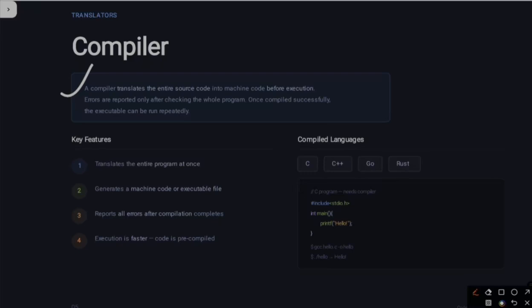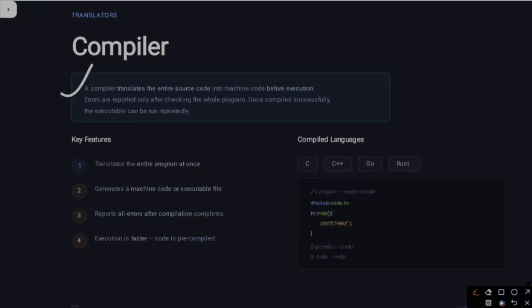It makes a report of errors and gives it to you when the whole program has been checked, the list of errors, or you can say the reports of errors.